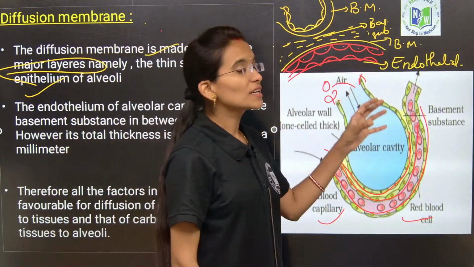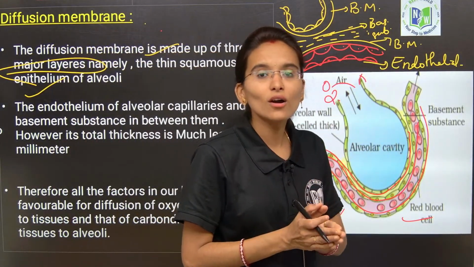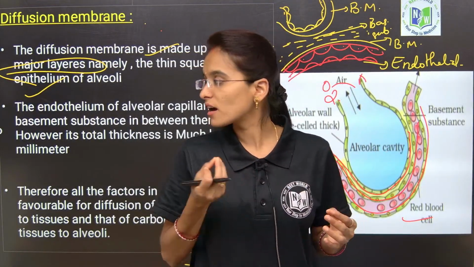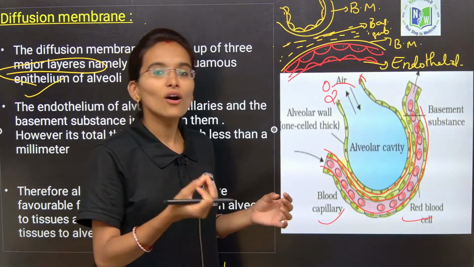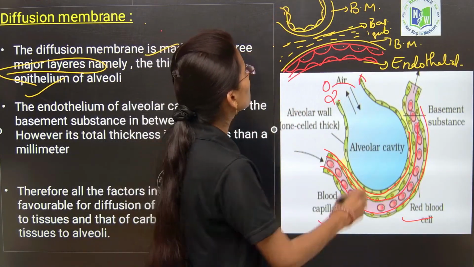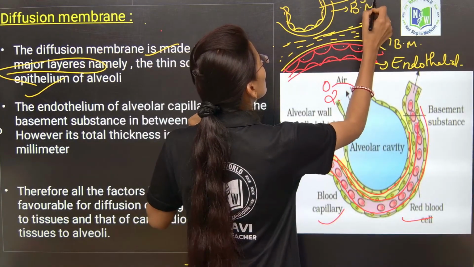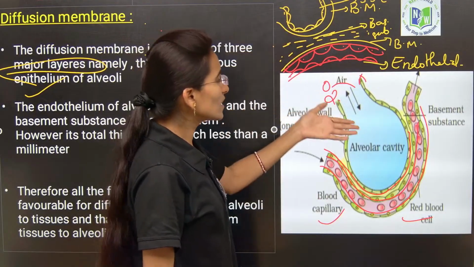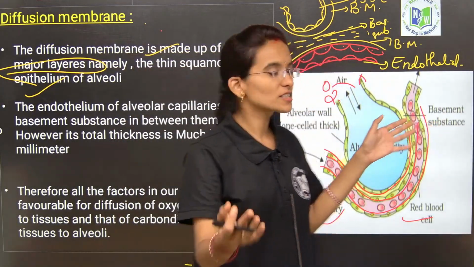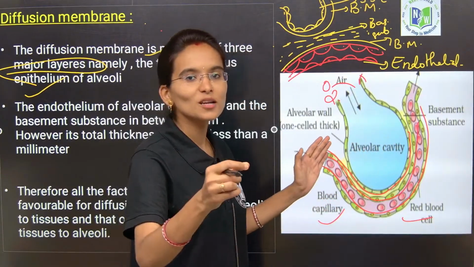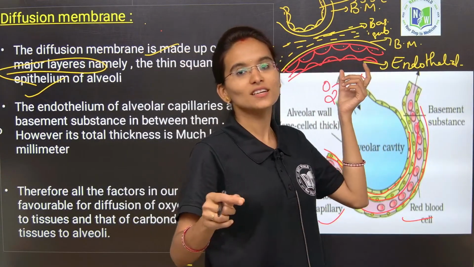Now, how many membranes are involved in the exchange of gases, how many respiratory membranes are involved? Clearly, one is the simple squamous epithelial cells. Students, this diagram has already been given in your textbooks. Just for the understanding purpose I have made a hypothetical diagram here.